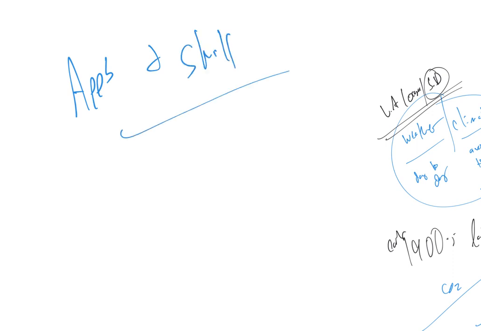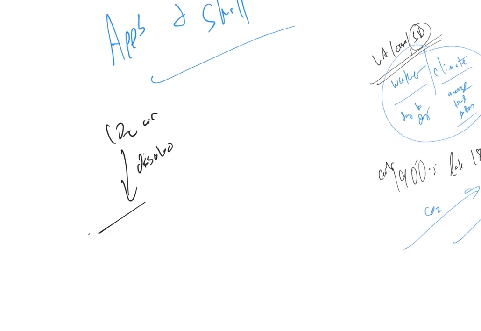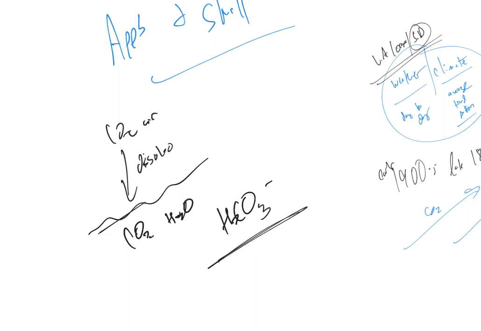So CO2 in the air is dissolved. Here's the ocean, and now we have CO2 in the water. Okay, so this makes HCO3, and basically this is an acid. So when the CO2 in the air gets dissolved in the water, the pH in the water goes down, and this rising acidity of the ocean is killing the coral reefs.